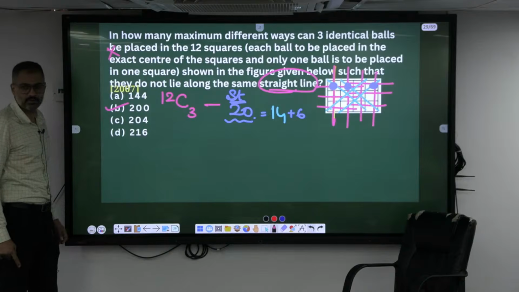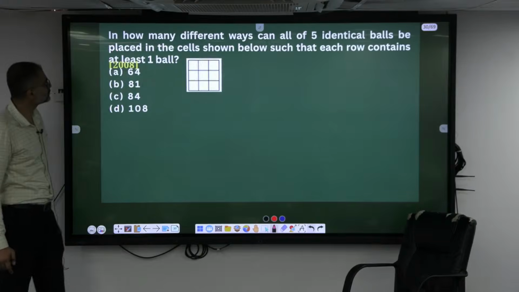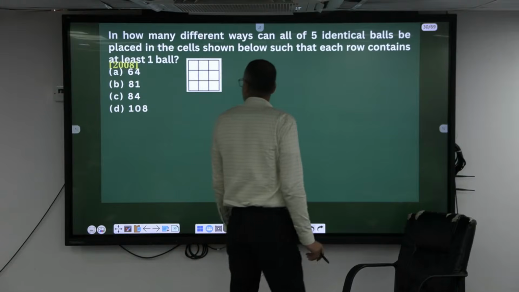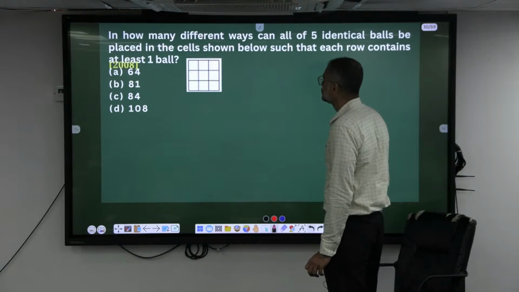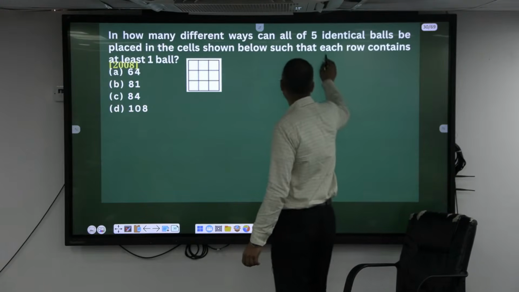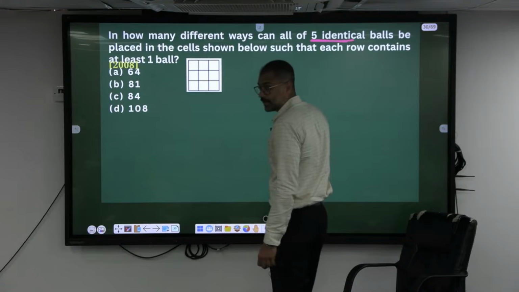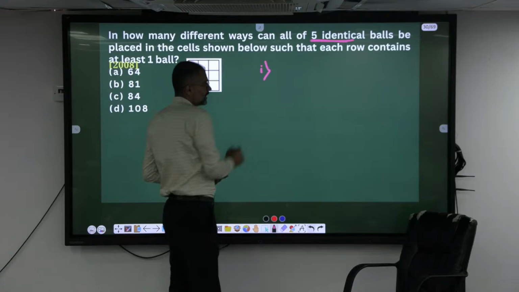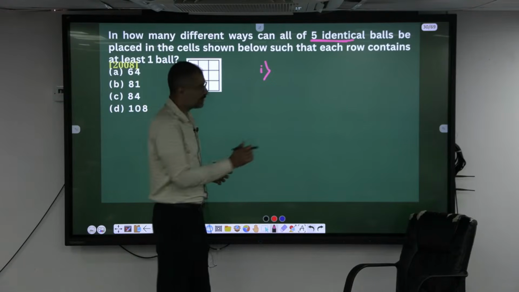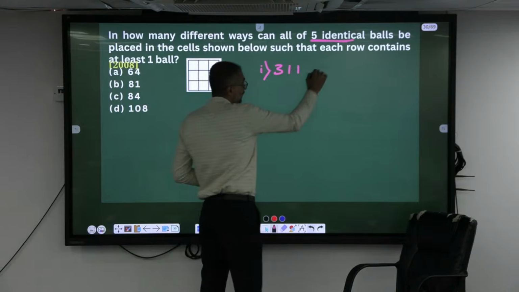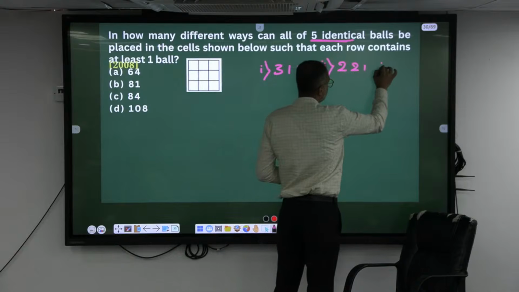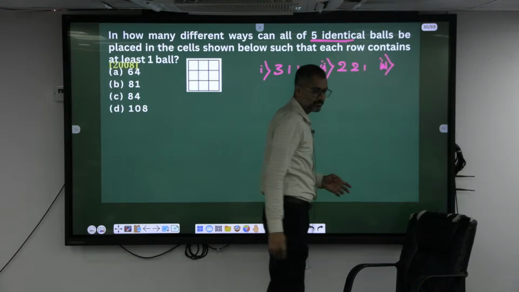Shall we move? What is the difference? In how many different ways can all 5 identical balls be placed? Okay, 5 identical balls. Earlier we had 6. Give me the guesses. First case, how will you do it? 3-1-1. She says 3-1-1. Agree? Okay. Second case, 2-2-1. Okay, agree. Then any other case? It has to add up to 5.